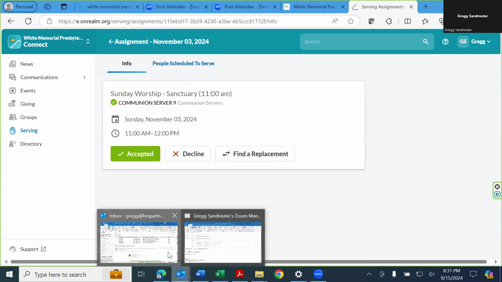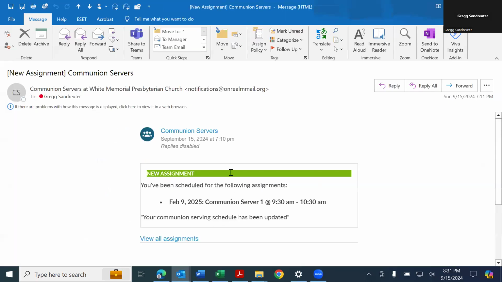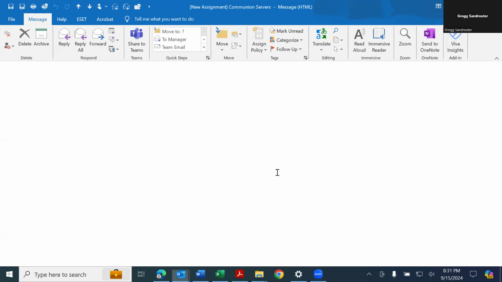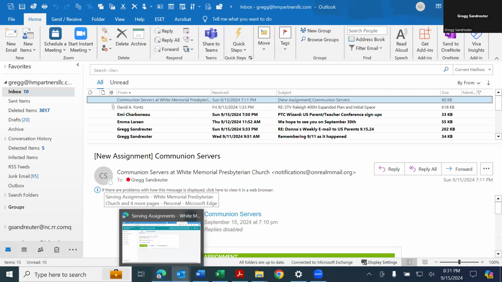It would come with this type of header, and she would open it up. Ignore the text here because it's not perfect. It's just an example. What should be in that box is a way for Michelle to accept the assignment that Jessica has given her. Once Michelle does that, it automatically registers in Realm. It takes Jessica off the schedule, puts Michelle in her slot, and we're in business. So that's how one would find a substitute.